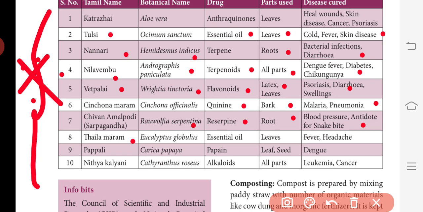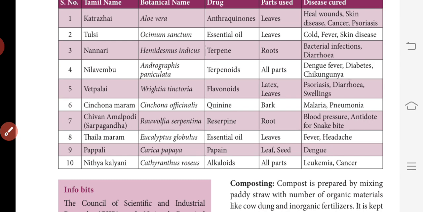Thylamaram, Eucalyptus globulus, essential oil, leaves; cures fever, headache. Pappali, Carica papaya, papain, leaf and seed; cures dengue. Then Nithya Kalyani, Catharanthus roseus, alkaloids, all parts are used; cures leukemia, cancer. Okay. So these are the basic information which you know already.